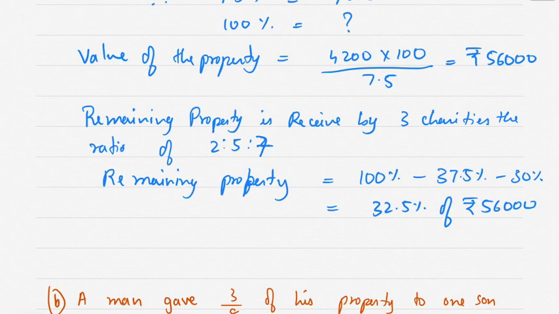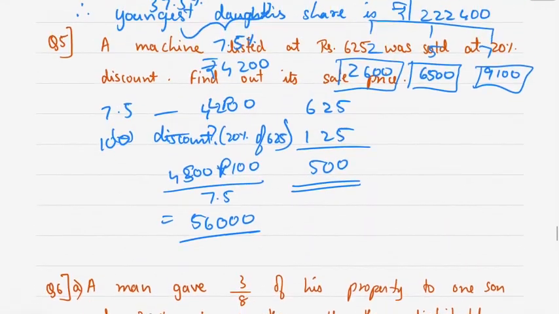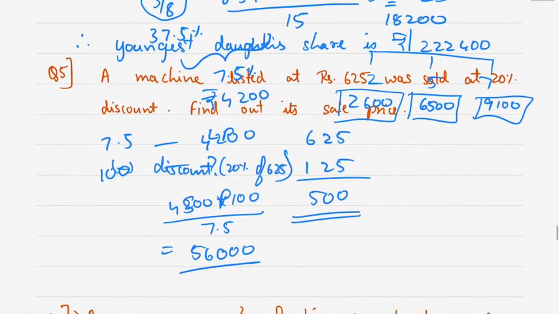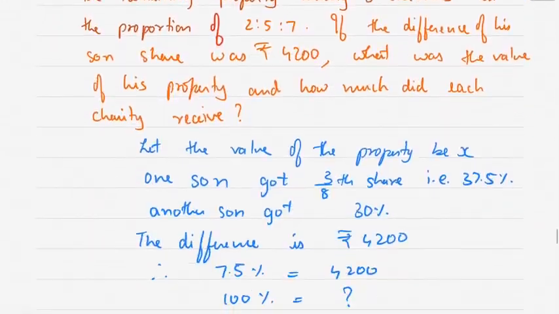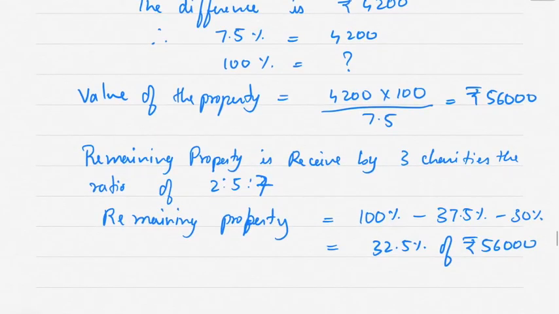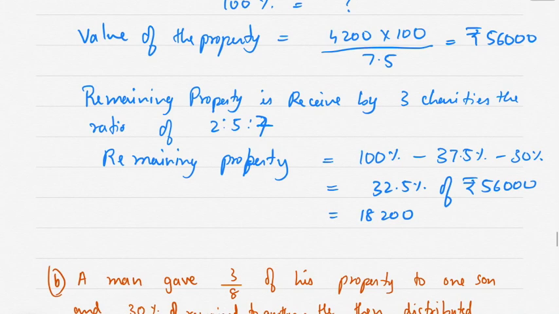So 56,000 into 32.5% is how much? 18,200. And 18,200 is distributed in the ratio 2:5:7.